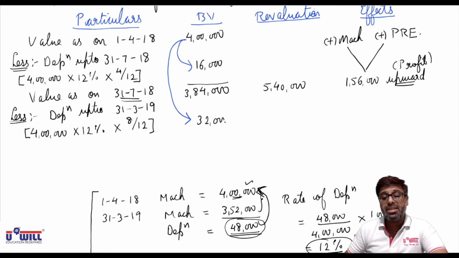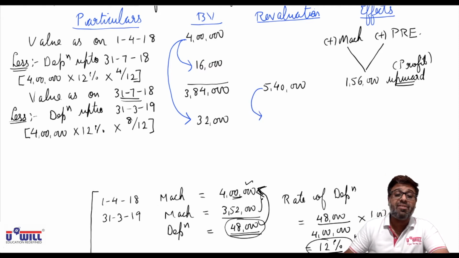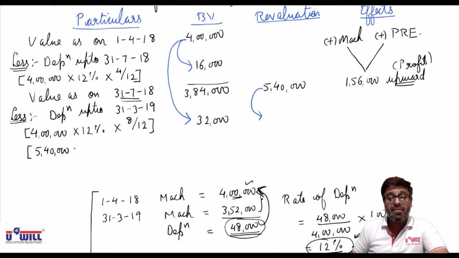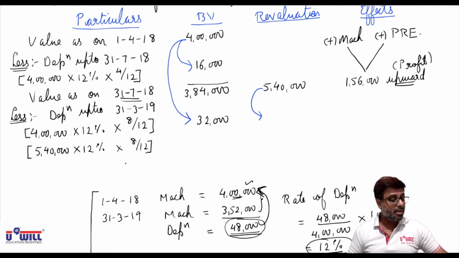32,000 will be the depreciation for the remaining 8 months. In the books, we have provided 32,000 of depreciation, whereas we should count on 5,40,000 after the revaluation. Means in the revaluation column, what should be the depreciation? 5,40,000 into 12% into 8 by 12. Do it, everyone. 5,40,000 into 12% into 8 by 12. Means it should be 43,200.